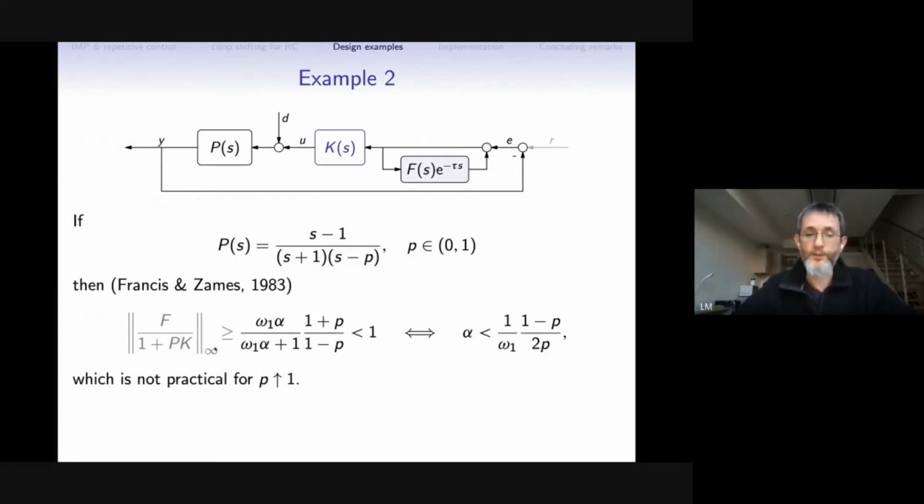The attainable H-infinity norm is lower bounded by this expression. And if we would like to keep it strictly contractive, we need to keep alpha smaller than this value. So if p is close enough to 1, so we have close poles and zeros, there is probably no chance to have some reasonable alpha out of this procedure at all.